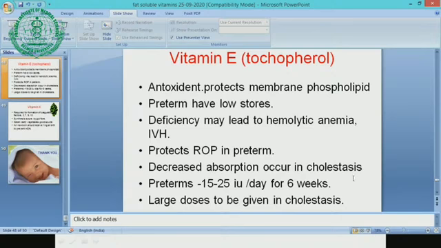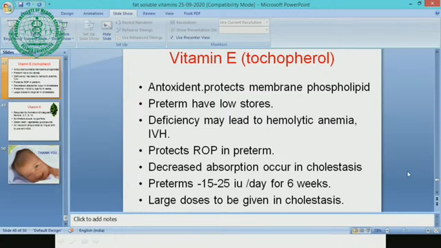In cholestasis, in liver disorders, you can get decreased absorption of vitamin E because it is a fat soluble vitamin. In preterm babies we usually give 15 to 25 units of vitamin E daily for 6 weeks. This is a dictum. In all preterm babies we give vitamin E.